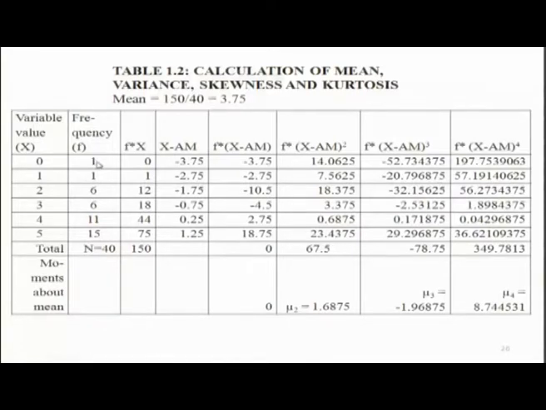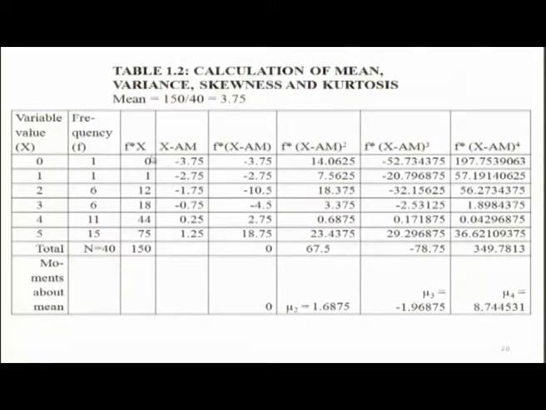And the frequencies are 1, 1, 6, 6, 11 and 15. Now, by looking at these figures and frequencies itself, I can imagine that the distribution is asymmetrical. It has a negative skewness, a long tail towards the left hand side. Let us see what the calculations show.